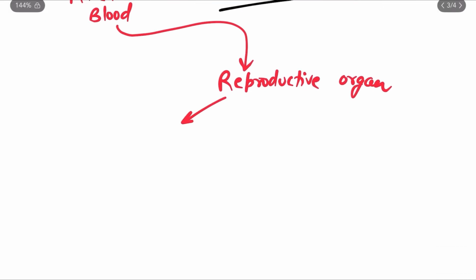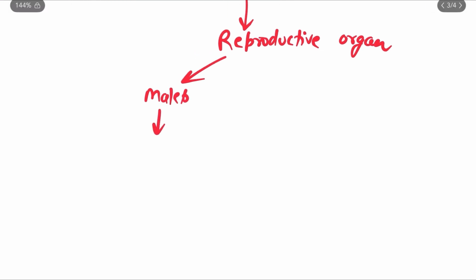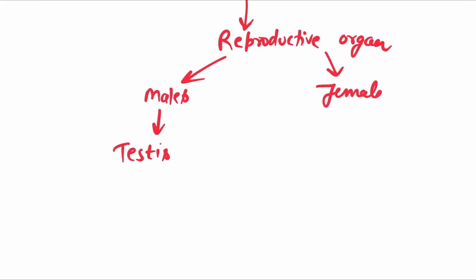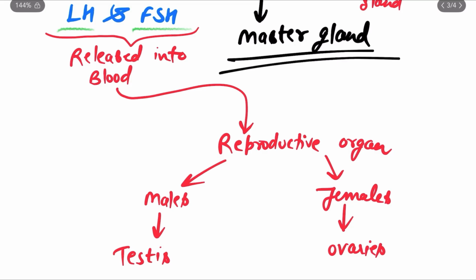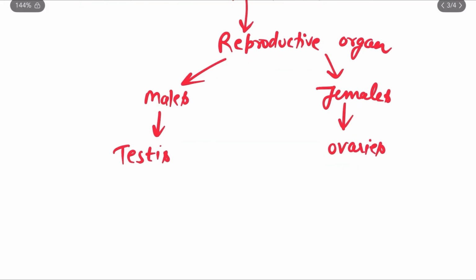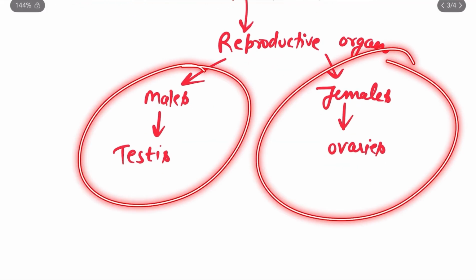In case of males, this LH and FSH from the anterior pituitary travel towards the reproductive organ, that is testis. And in case of females, they travel towards the ovaries. So the main function of LH and FSH is to act upon the reproductive organ: in case of male, testis, and in case of female, ovary.